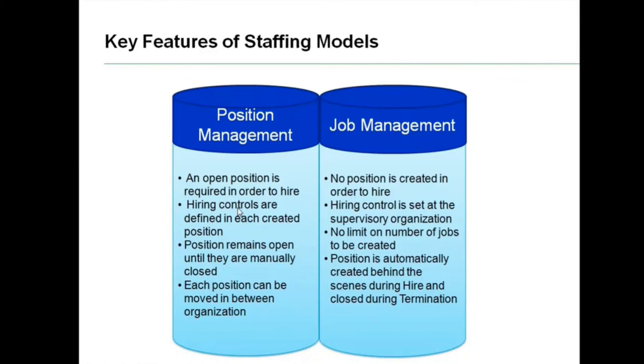But here you can see the hiring control, that is, the hiring restriction, is set at the supervisory organization. So what is done for the job management staffing model? Each and every position is not given separate hiring restrictions. They give a common hiring restriction in the supervisory organization, and the same gets inherited to the lower levels.